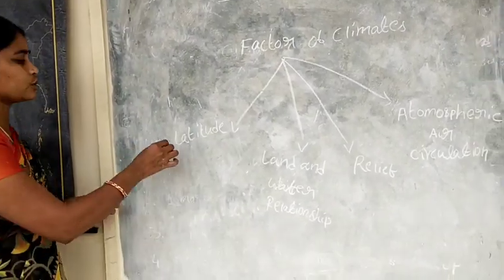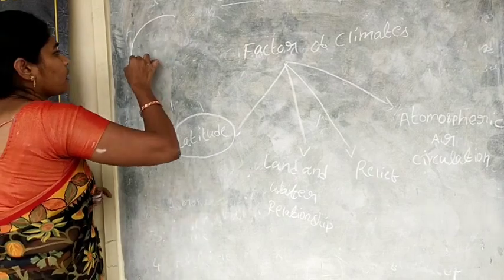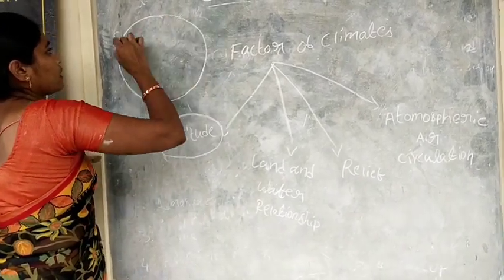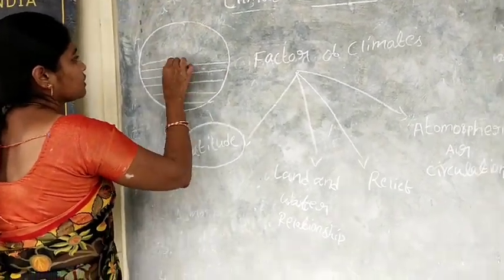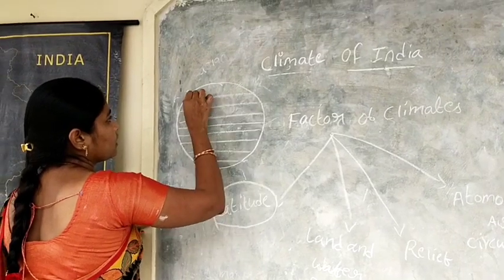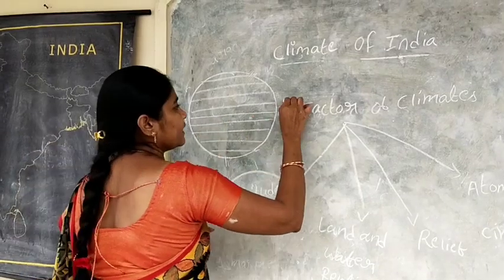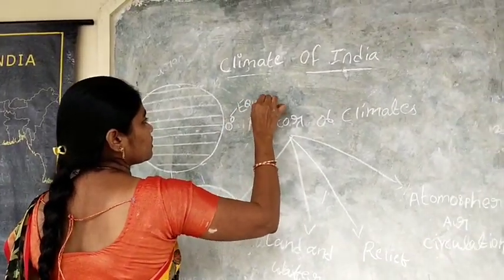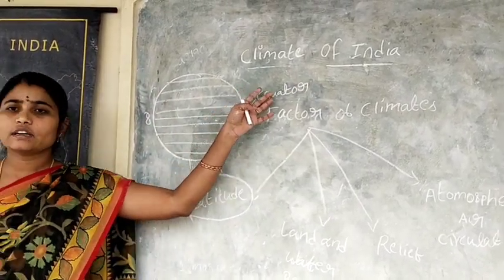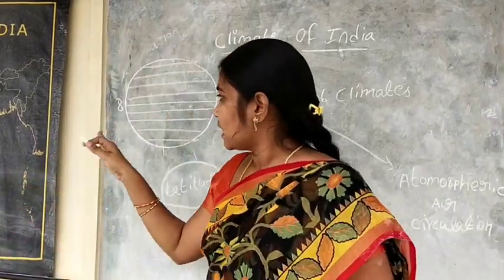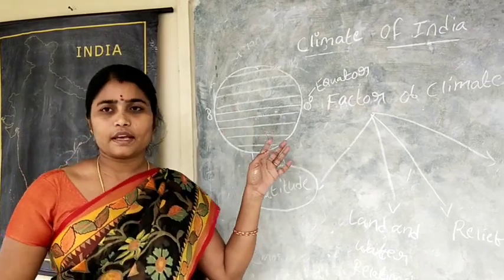So, latitudes. These are the latitudes. Zero degree latitude is the equator. The latitude of a place decides the temperature of that particular place.